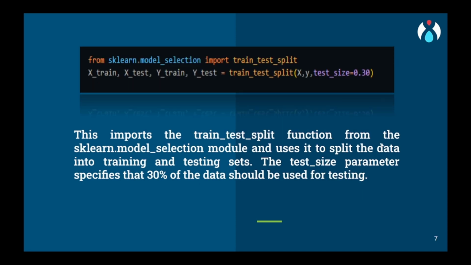Now we will split the data into training and testing parts. It is common sense that if a machine learning model is trained more, then it will yield better results. So we will keep the testing and training size in the ratio 3 to 7.